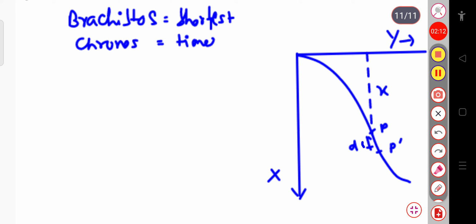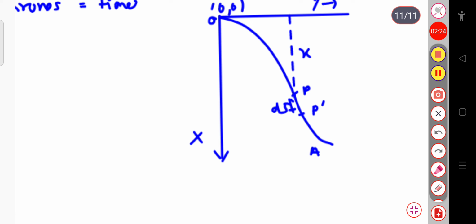From the origin O, this point is (0, 0), and the path is from O to A, that is this point A, which is, suppose, (x1, y1).